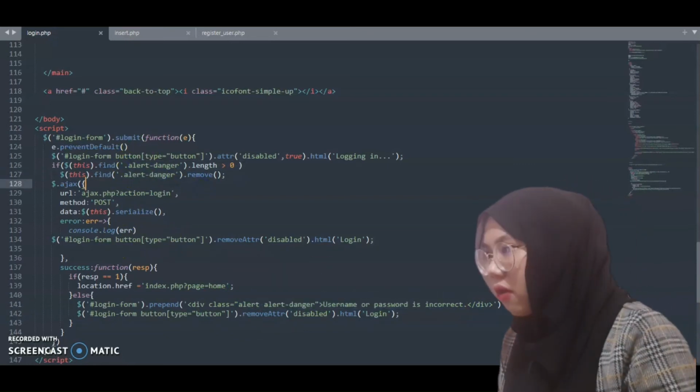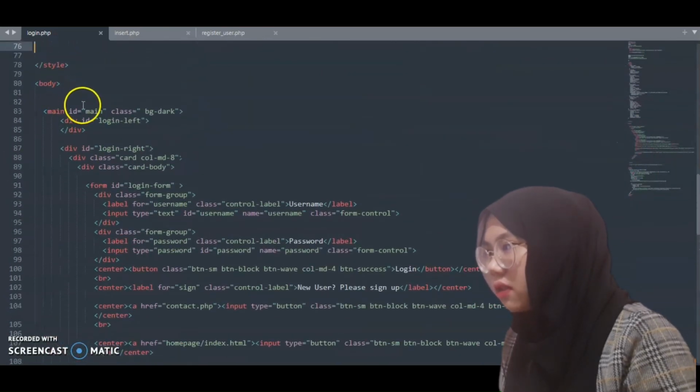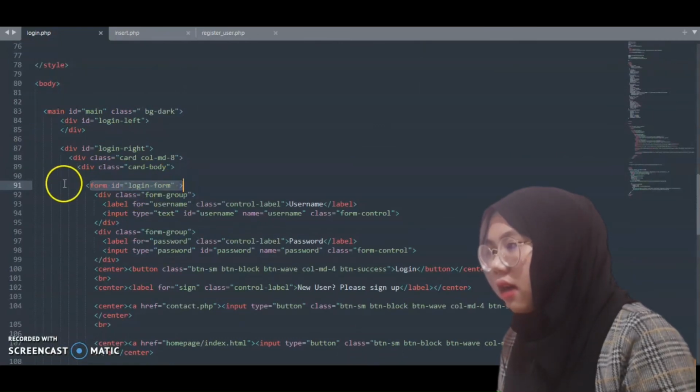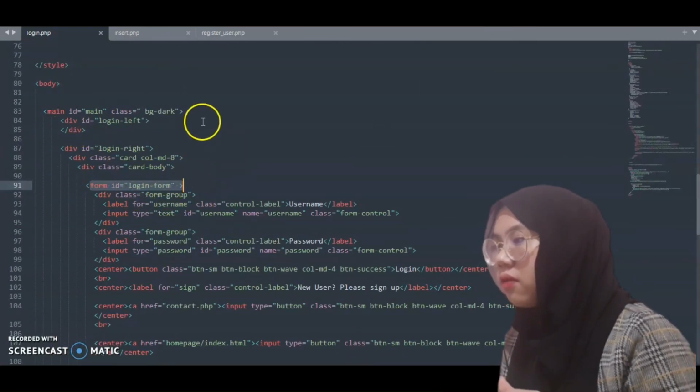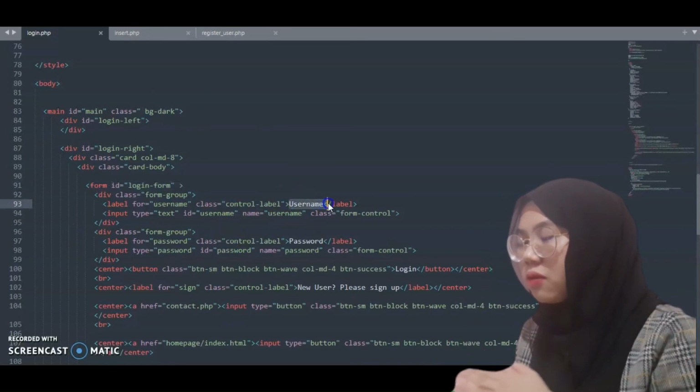For the login section, as you can see here, we also use the form method so that the user will be able to log in, to sign in.